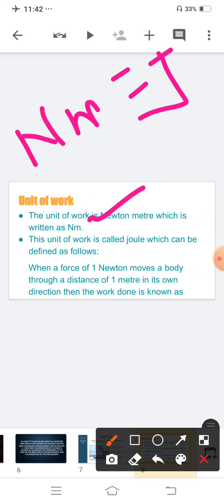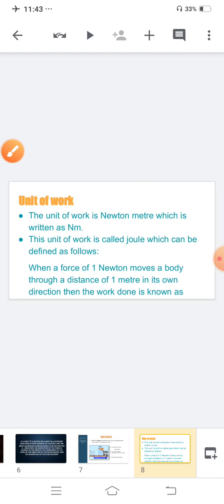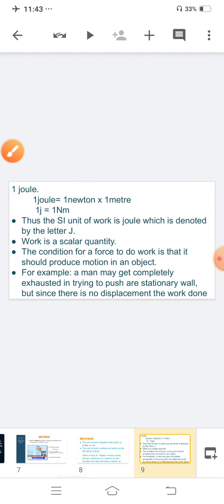Clear? So the definition of joule is: when a force of 1 Newton moves a body through a distance of 1 meter in its own direction, the work done is known as 1 joule. When you apply 1 Newton force to any object and that object covers the distance of 1 meter in its own direction, that work done is known as 1 joule.